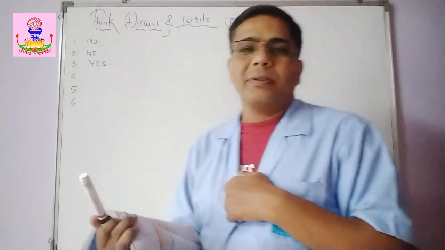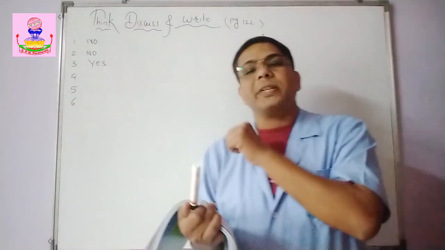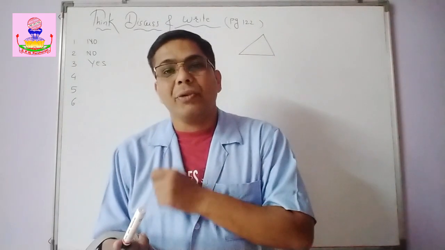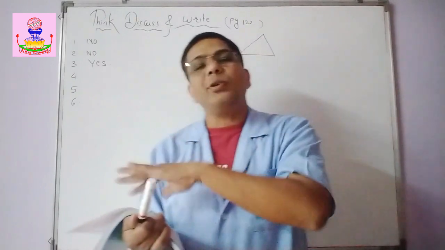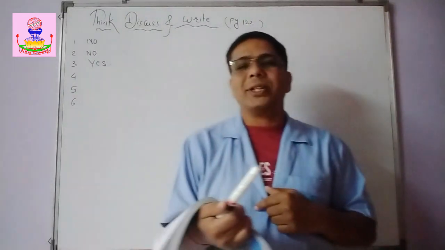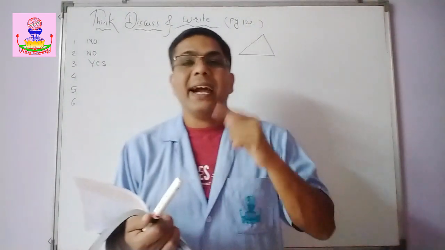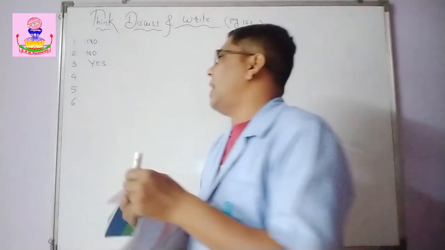Okay, then can you have a triangle with all the three angles greater than 60 degrees? Not possible, because 60 plus 60 plus 60 is 180. Even if you have got 60.5 or 60.1, then it becomes more than 180 degrees, and hence I cannot have. So no.